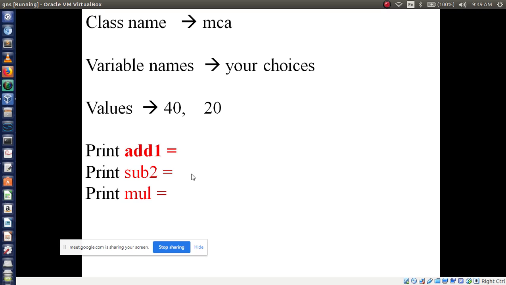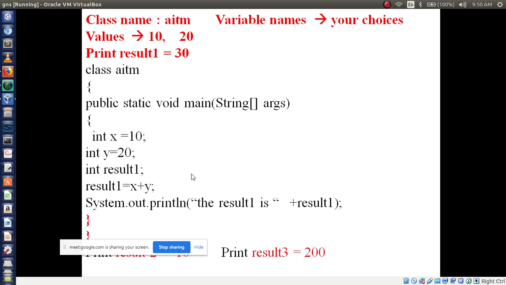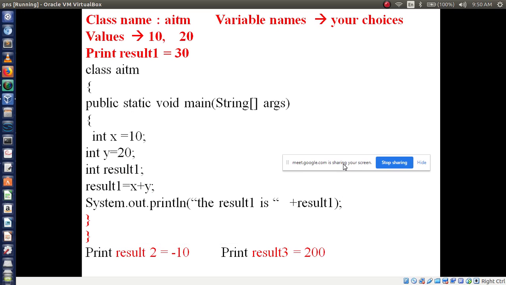Okay. You need the previous program for reference. Okay, refer to this program, then write.